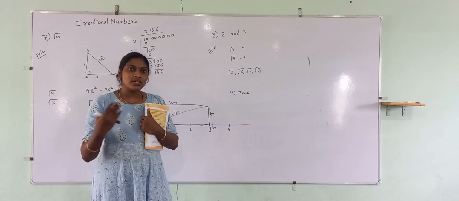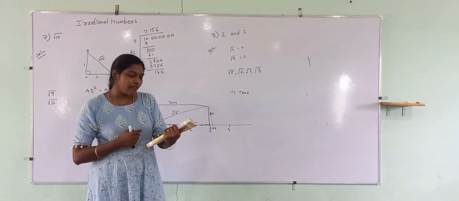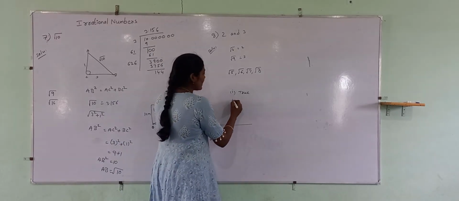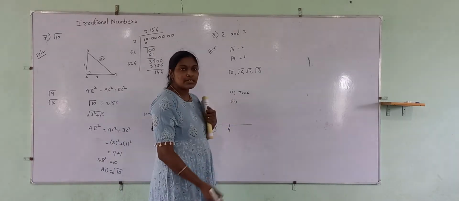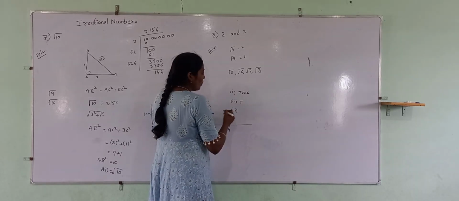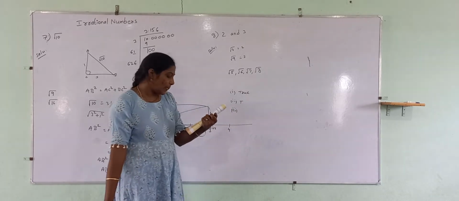Every rational number is also a real number. Here they ask every irrational number is a real number. So it is true. In the same way, second one. Every rational number is a real number. That only we are speaking, right? Both are real numbers.